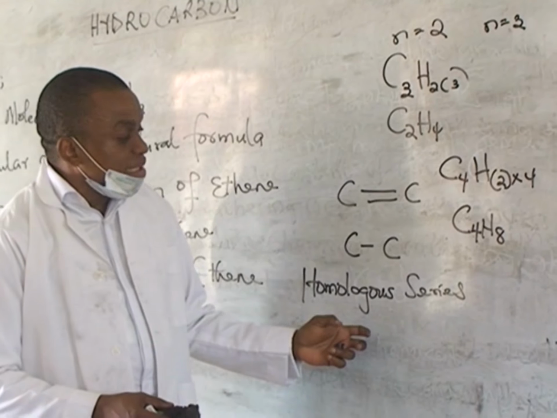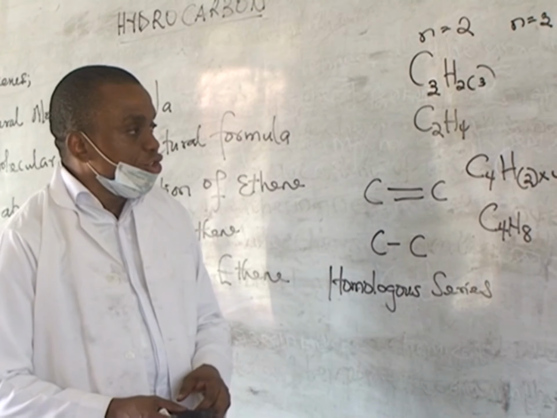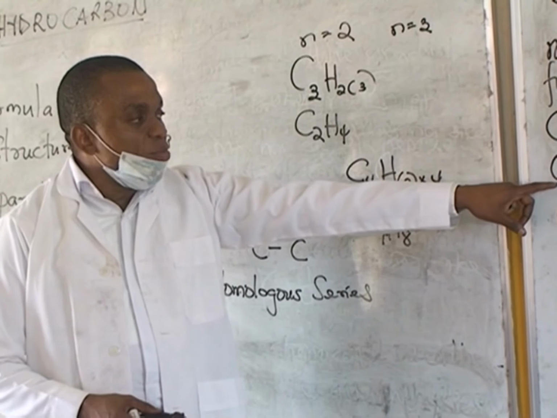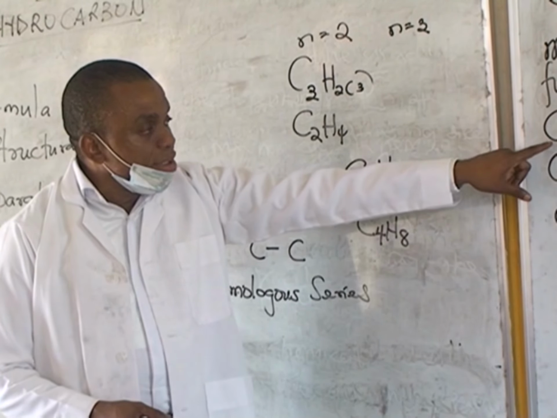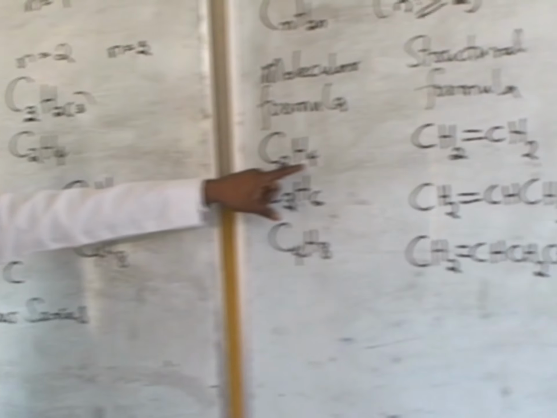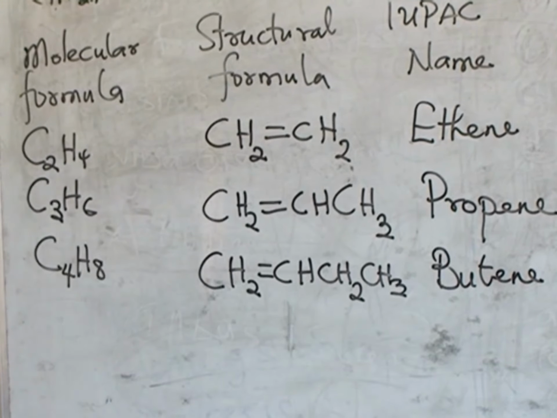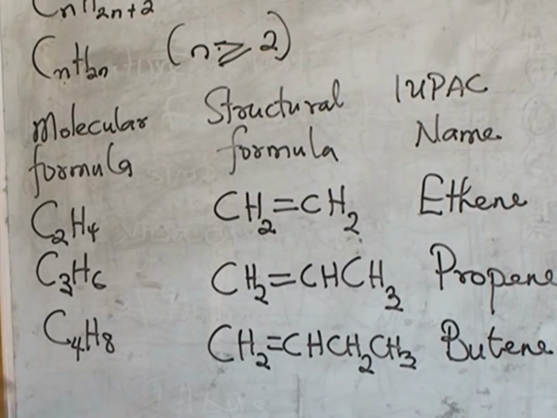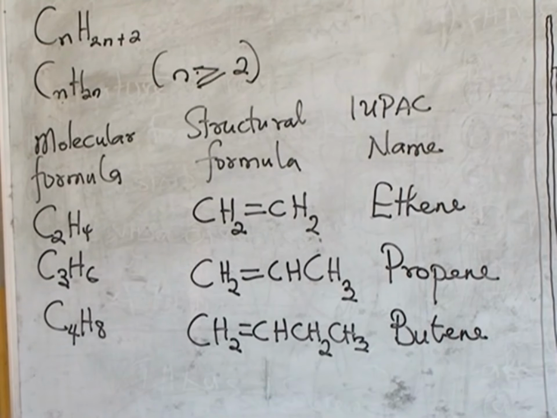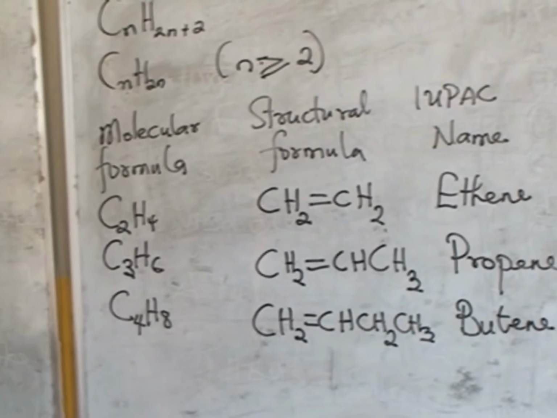A group of organic compounds that have similar physical and chemical properties, and they differ from each other by a group of CH2. And so if you look at C2H4, the first member, ethene, it differs from the next member by a CH2 group. If you just add CH2, it gives you C3. If you add 2 here, it gives you H6. And so one major characteristic of the homologous series is that every member of the family differs from each other by a CH2 group. Now we can take the next member of the alkene family by simply adding CH2.